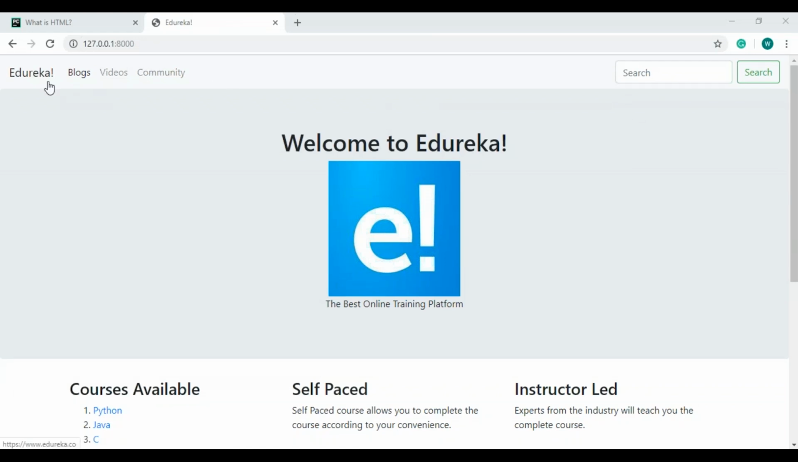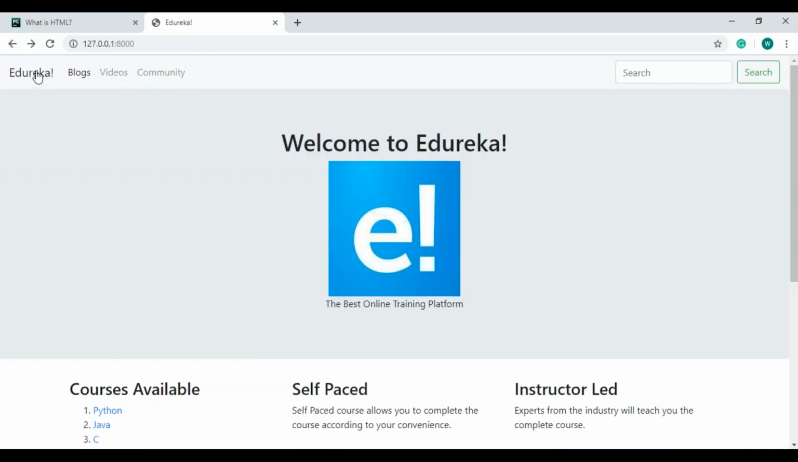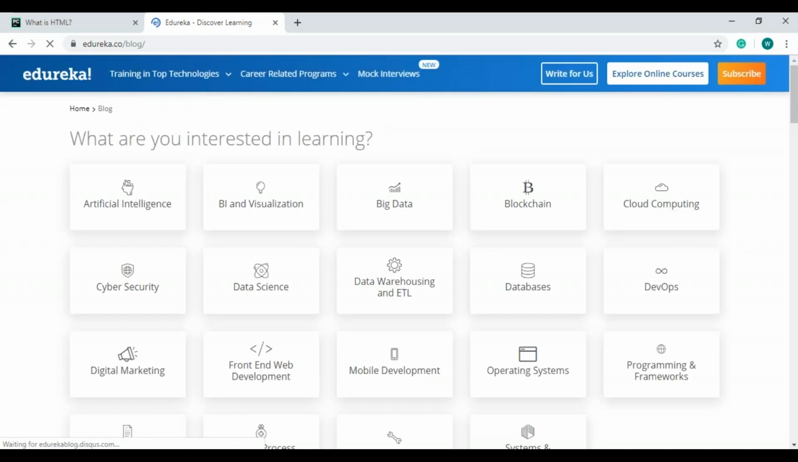I've created a nav bar, and over here I have a few options, and when I click on these options, it leads me to that particular page on the Edureka website. Okay, so when I click on Edureka, I go to the official edureka.co website. When I click on blogs and videos, it will lead me to that particular website of Edureka.